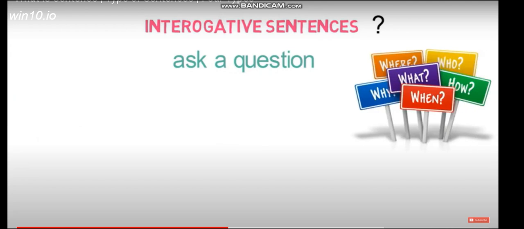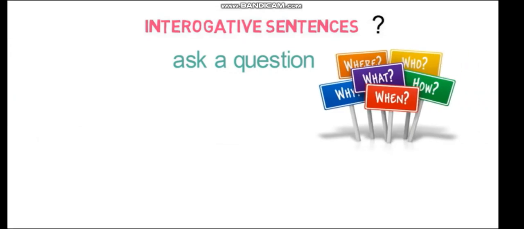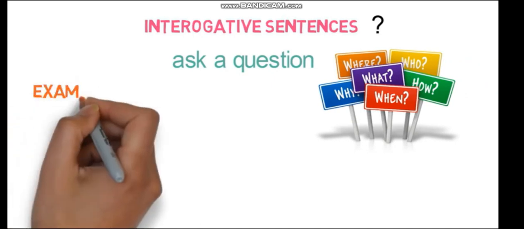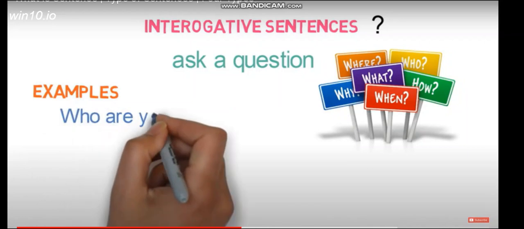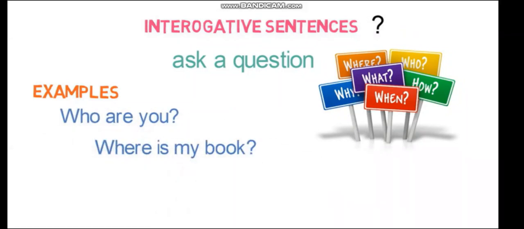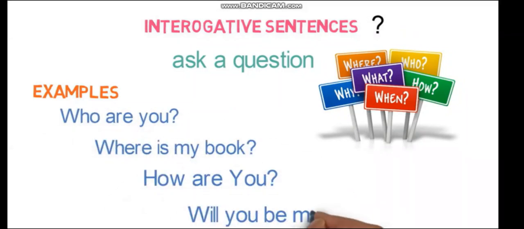We use who, what, when, where, why and how, which are the W5H words, while asking a question. Look, students, whenever interrogative comes, think of these question words: where, who, what, how, when and why. That is basically the questions. For example: who are you? Where is my book? How are you? Will you be my friend?